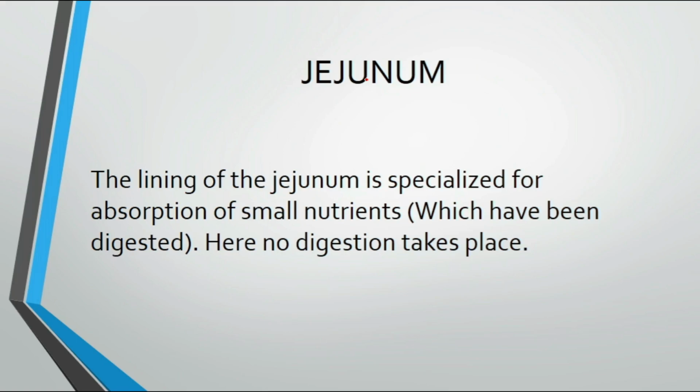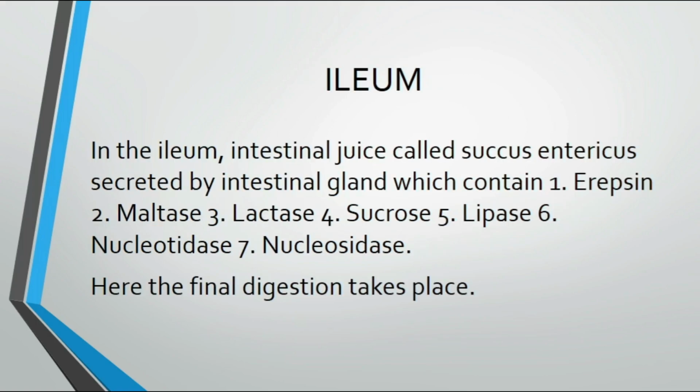The lining of the duodenum is specialized for the absorption of food which has been digested. Hence no digestion takes place here. Only absorption takes place. Food absorption. Then the ileum. In the ileum, intestinal juice called succus entericus is secreted by intestinal glands, which contains erepsin, maltase, lactase, sucrase, lipase, nucleotidase and nucleosidase. Here the final digestion takes place. This is the last place where we can see the final digestion.